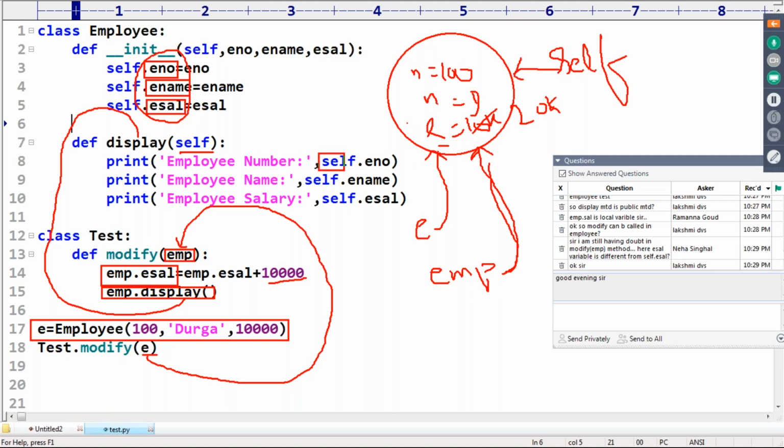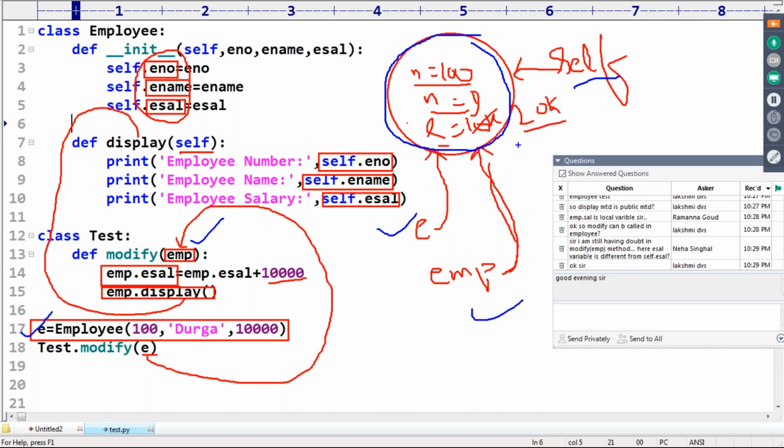Now self.enum is nothing but 100. Self.ename is Durga. Self.esal is 20,000. Now, how many employee objects are there? Only one employee object. Are you getting that? So sometimes you can access by using e, sometimes by using emp, sometimes by using self. No problem at all. The reference variable can change, but the internal object is always the same object only.